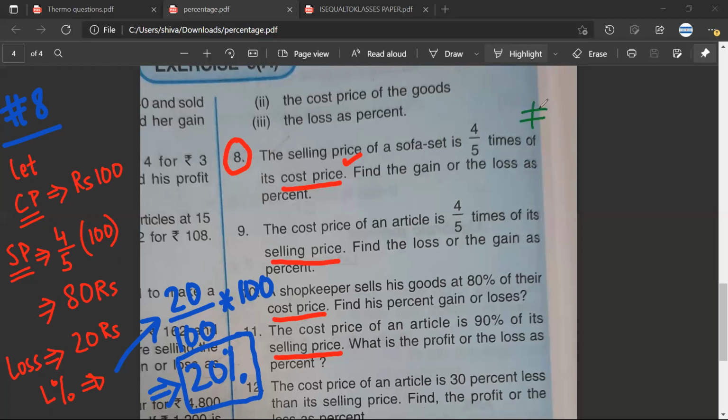Yes, sir. Mr. Satya, how should we do question number 9? Sir, I don't understand that. Arey, what did I just explain to you? 4/5 times of its selling price. I didn't understand that one, I understood the other. But tell me, how do we do it?